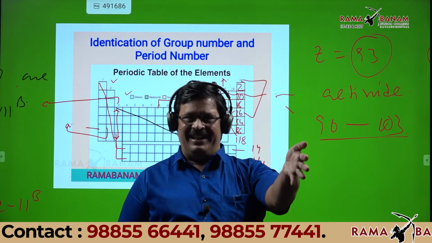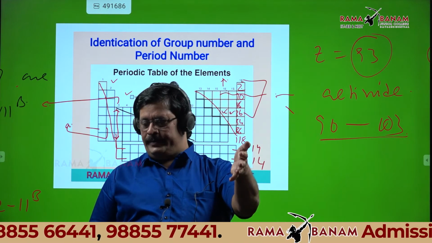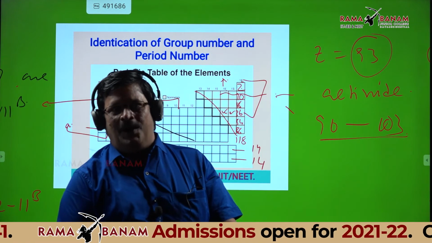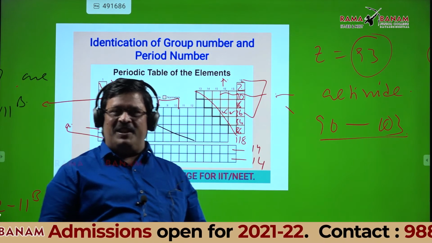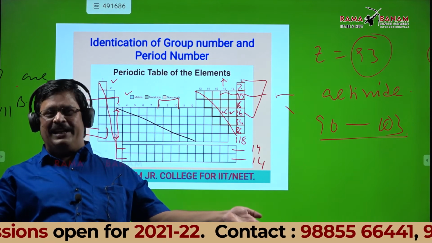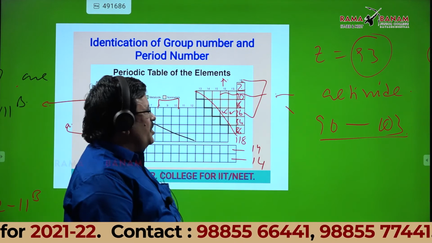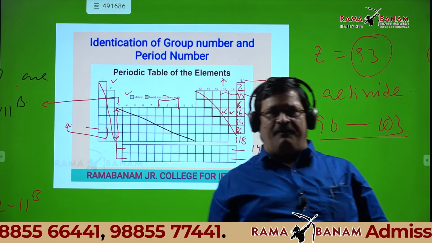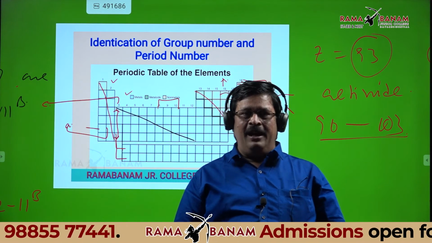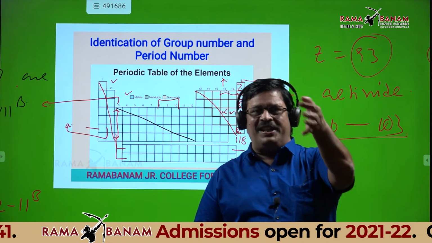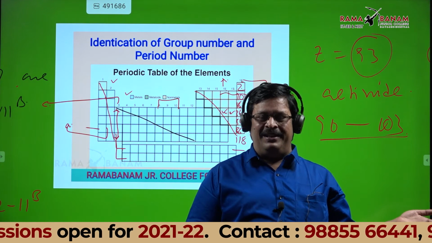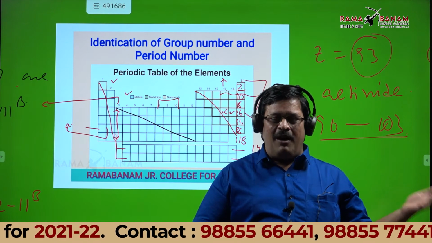Is it okay? Then we discussed that also: actinides are 3B group and 7th period. So what is the difficulty in that? Listen, students. I took 10 or 15 seconds to write the atomic number, but some students told the answer in 1 second. How?